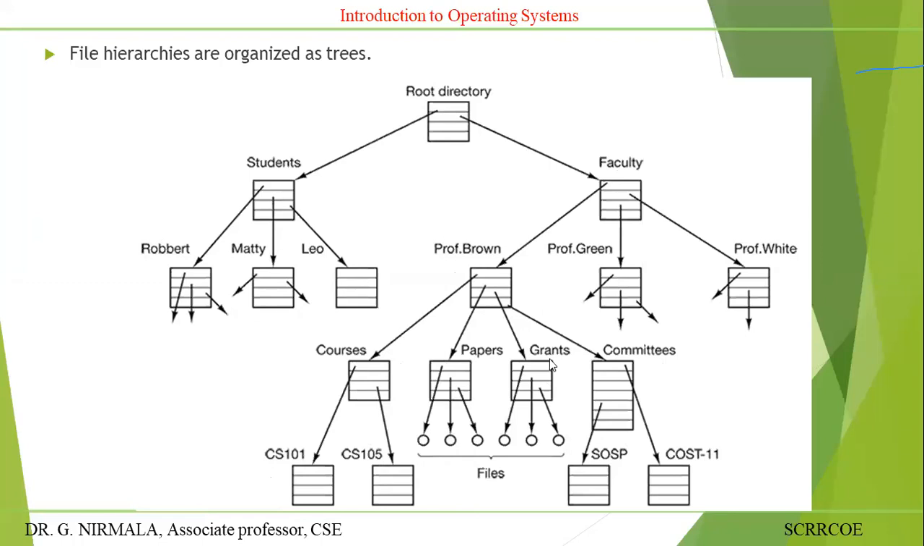This is an inverted tree structure. Normally in your daily life, the root is at the bottom and the leaves are at the top, but your OS maintains an inverted tree structure. The root will be at the top. From that root, you have branches: the parent directories, then subdirectories, followed by sub-subdirectories. At the lowest level, you have the files.